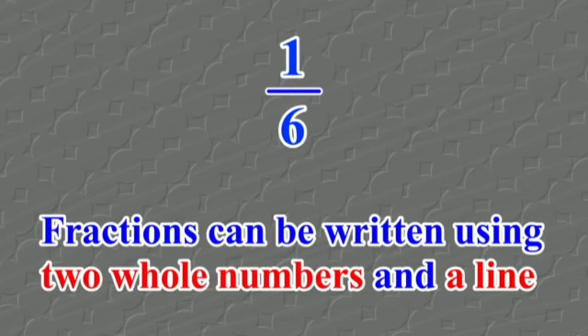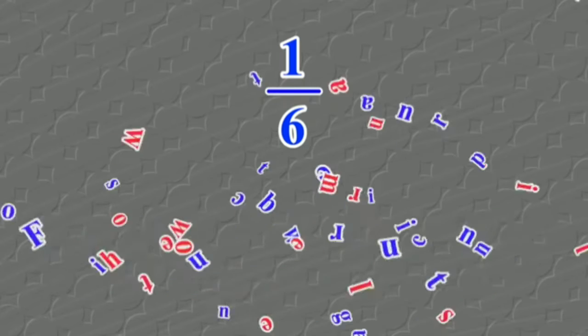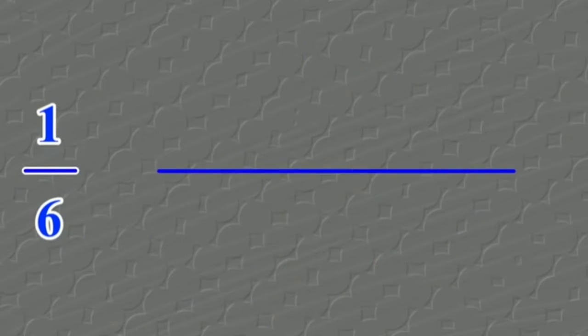Fractions can be written using 2 whole numbers. You can see a number above and a number below and a line in the center. You can see the line there. So a fraction has to be written like this.